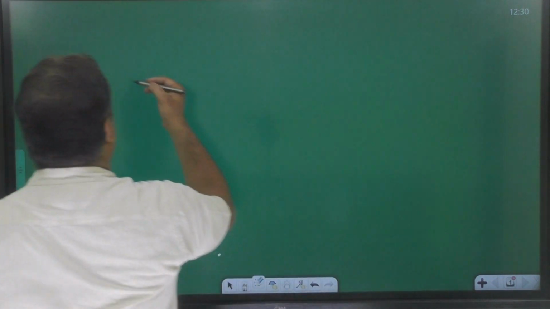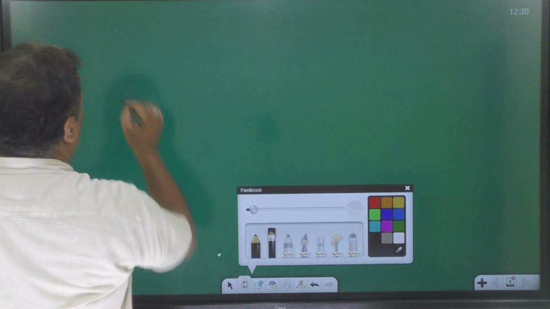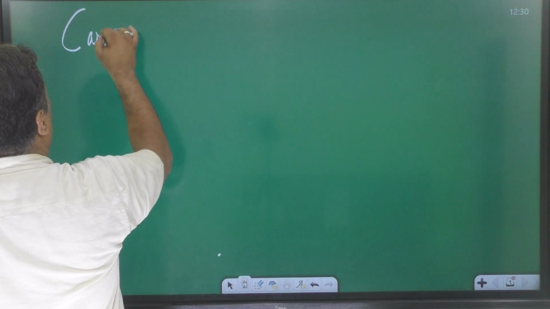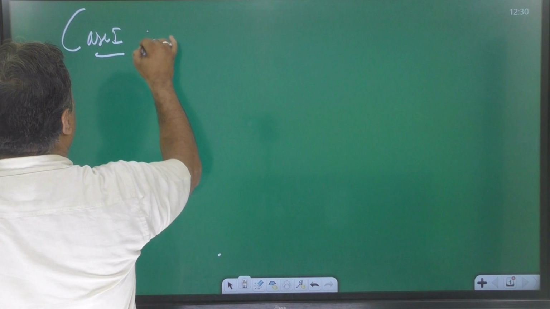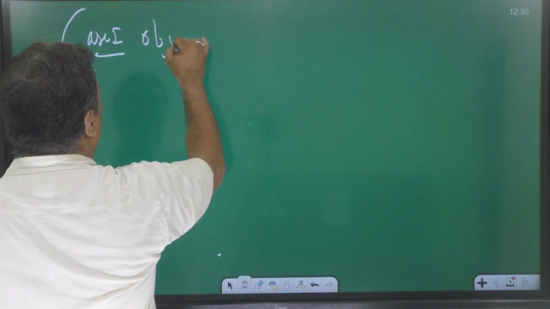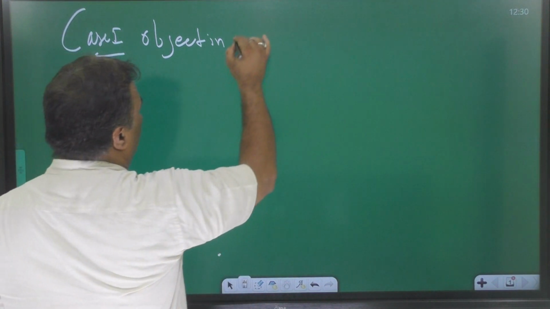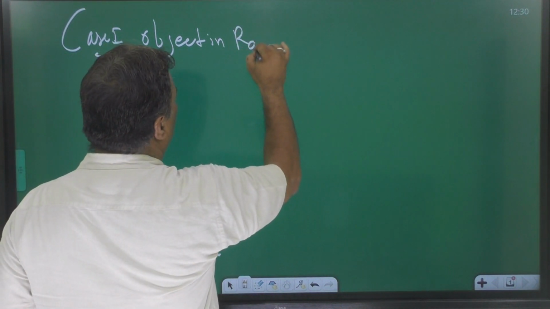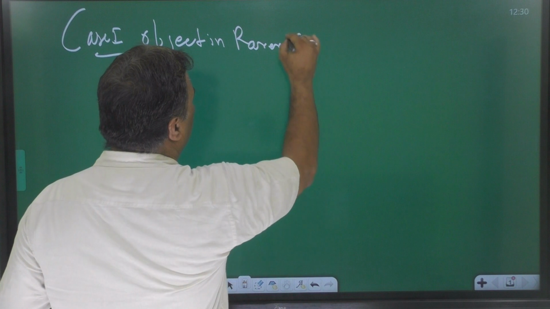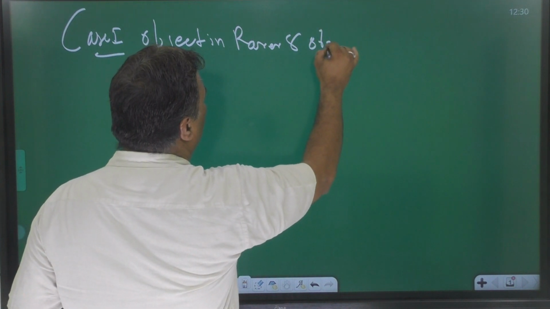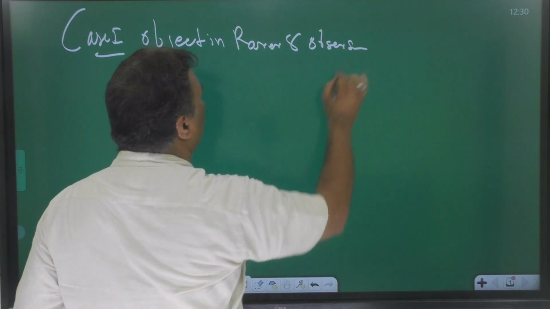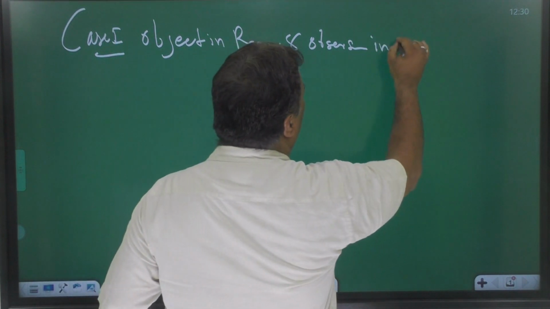Similarly, case second: object in rarer medium and observer in denser medium.